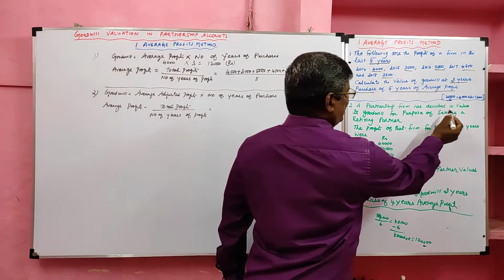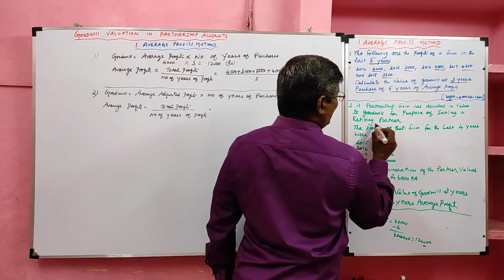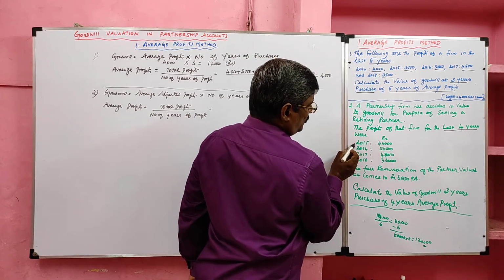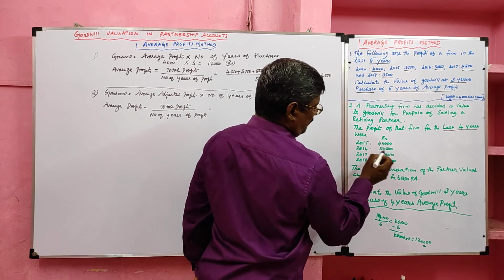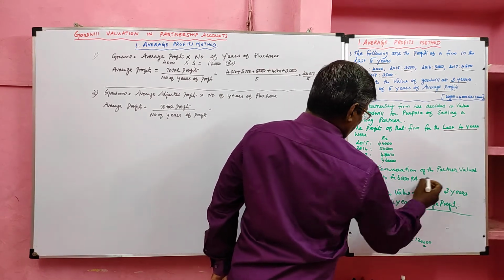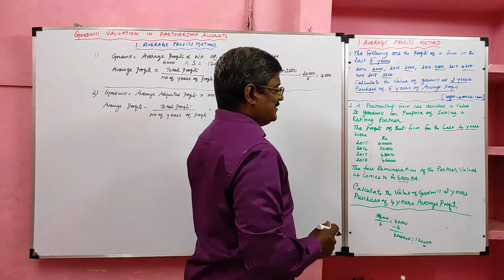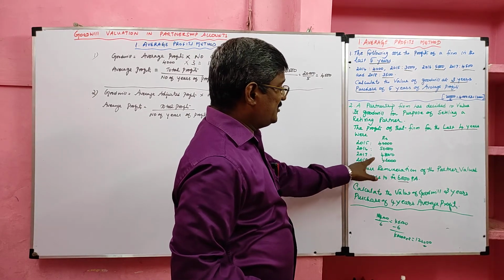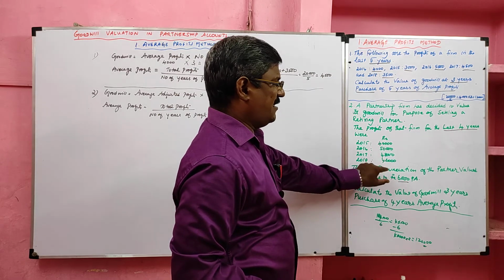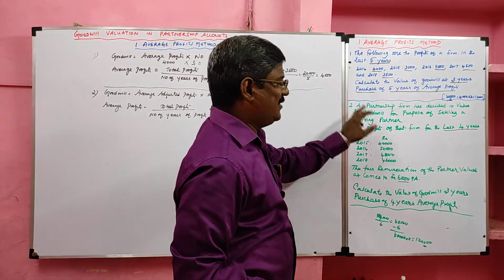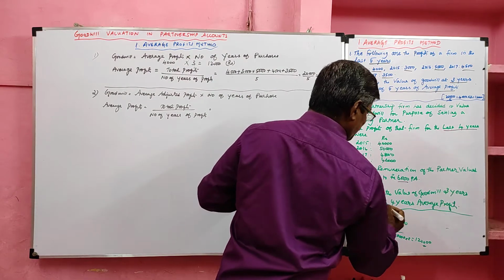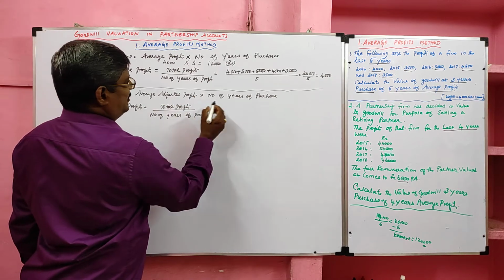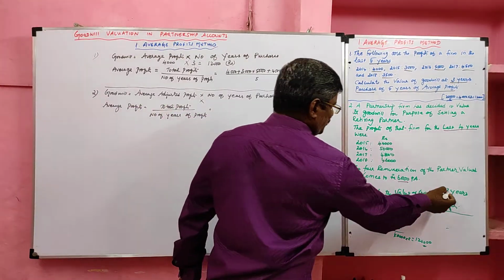A partnership firm has decided to value its goodwill for the purpose of settling a retiring partner. The profit of that firm for the last 4 years: 2015 profit, 16 profit, 17 profit, 18 profit. The fair remuneration of the partner is valued at 6,000 per annum. Here the expenses likely to occur in the future are given, but the adjustment is not related to any year. The year of adjustment is not given, so it relates to all the years. Calculate the value of goodwill, 3 years purchase of 4 years average profit. So average adjusted profit into number of years of purchase. The number of years of purchase given in the question is 3.